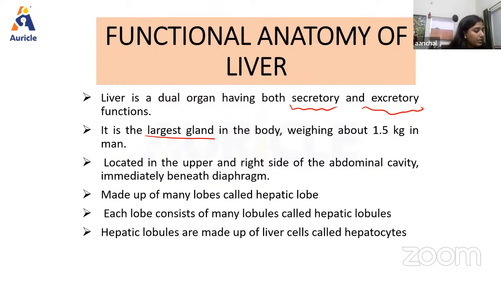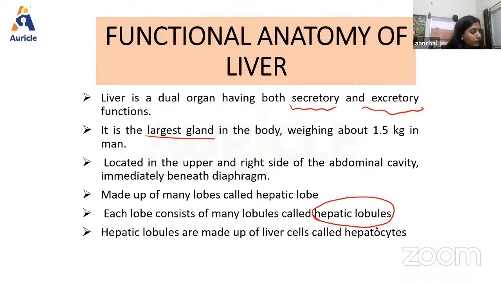So basically the liver is made up of many lobes, and each lobe consists of many lobules, known as hepatic lobules, right? Each hepatic lobule is the structural and functional unit of the liver.